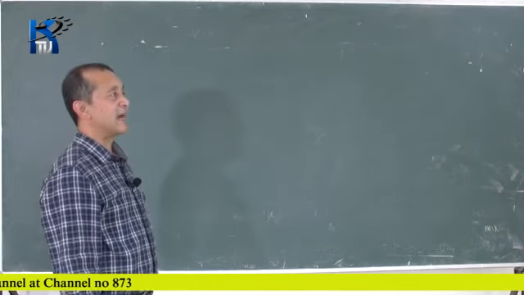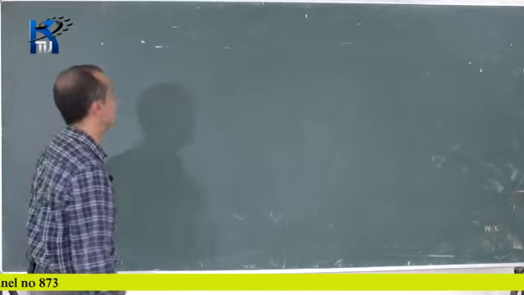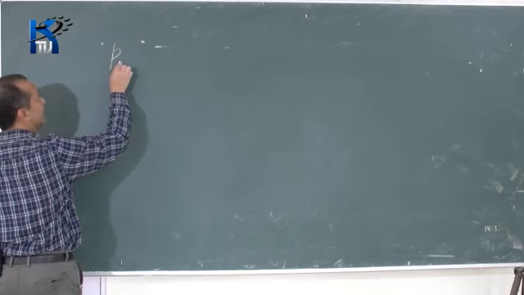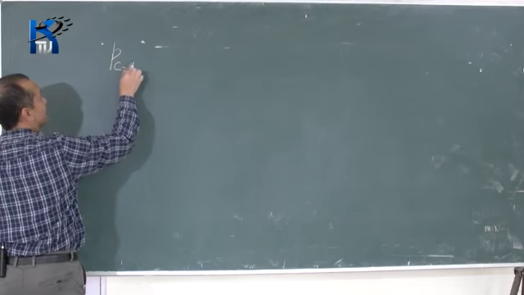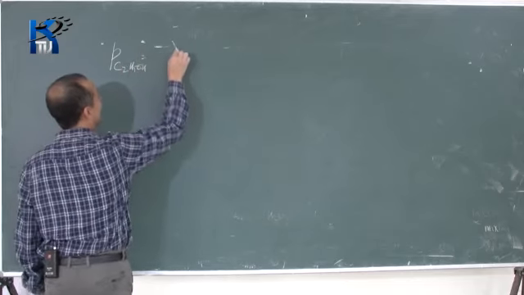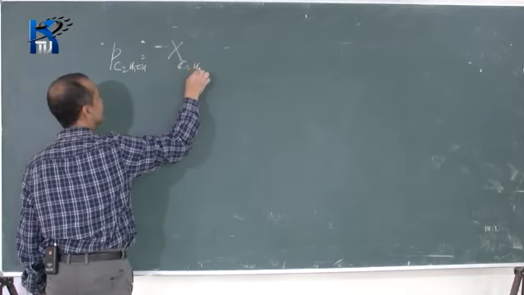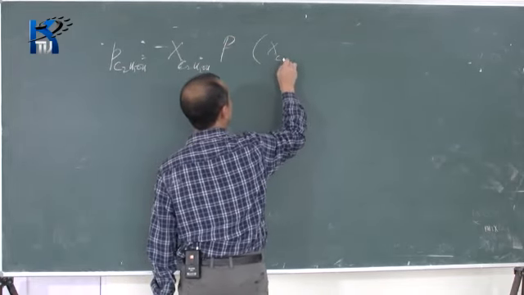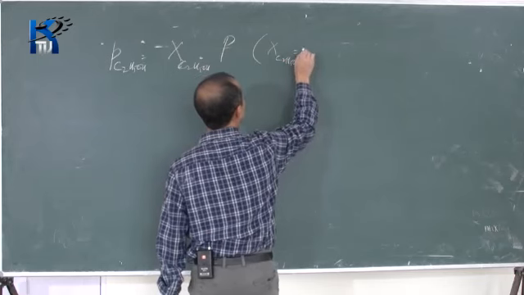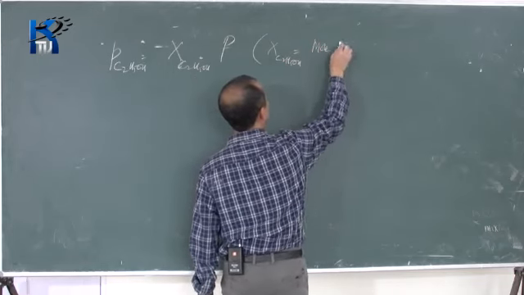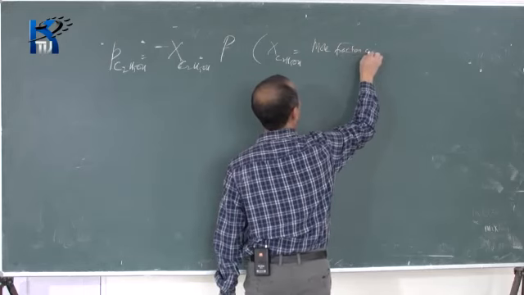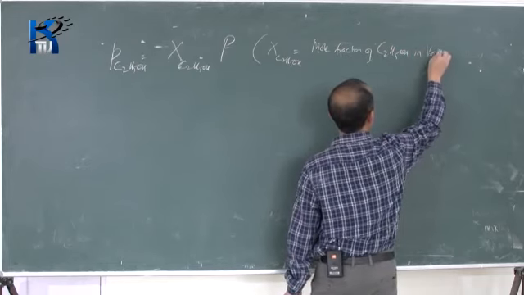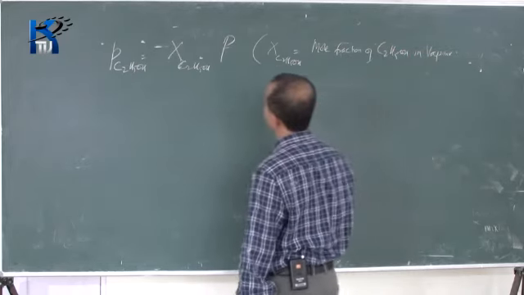So in the second part of the question, calculate the mole fraction of each component in the vapor state. The relation used is P C2H5OH is equal to X C2H5OH into P. Here X C2H5OH is the mole fraction of ethyl alcohol in the vapor. Very important, in the vapor.